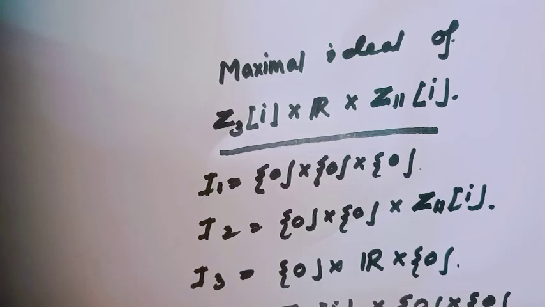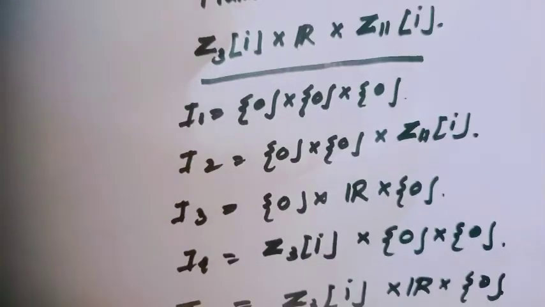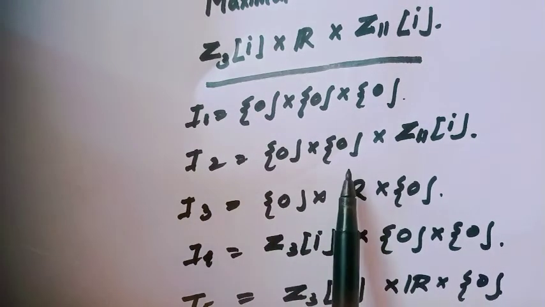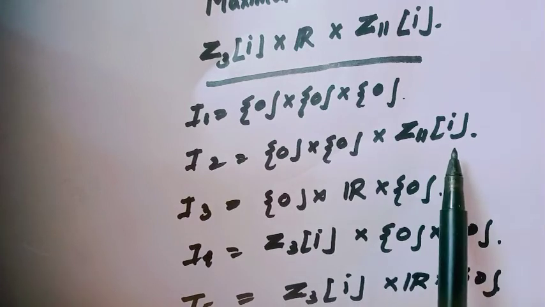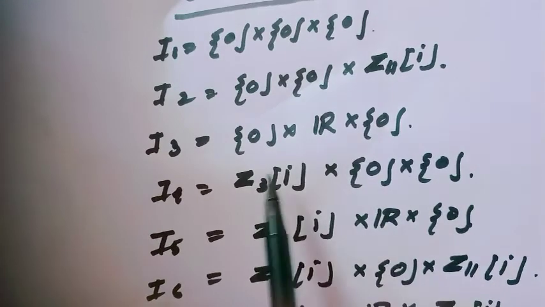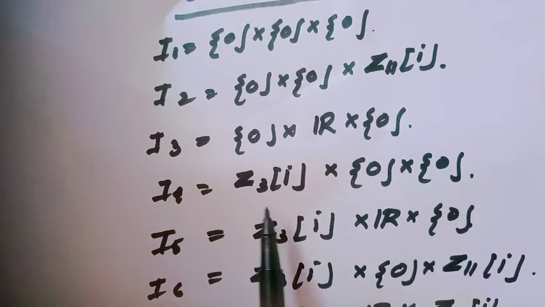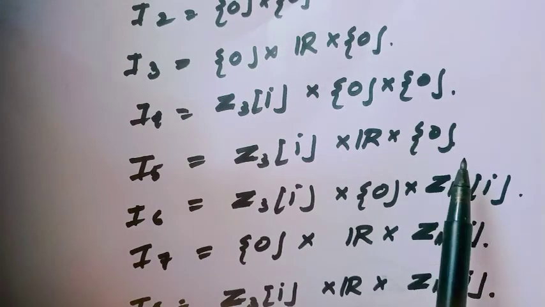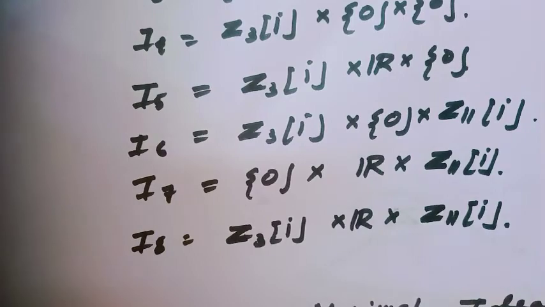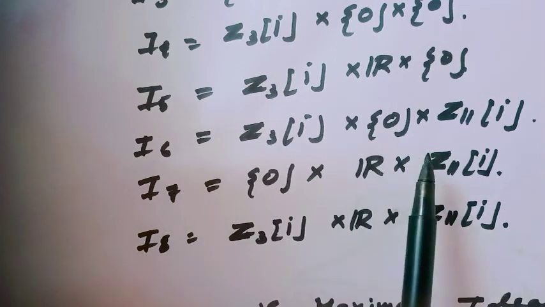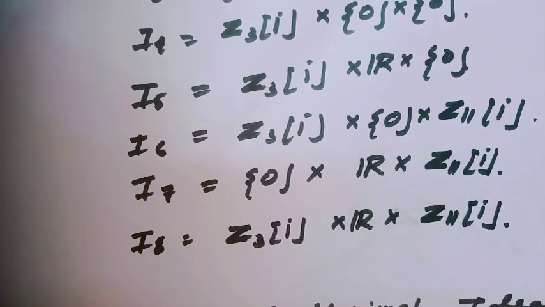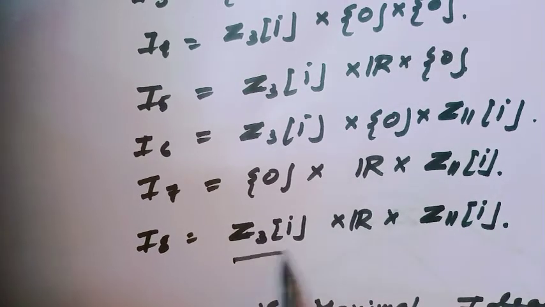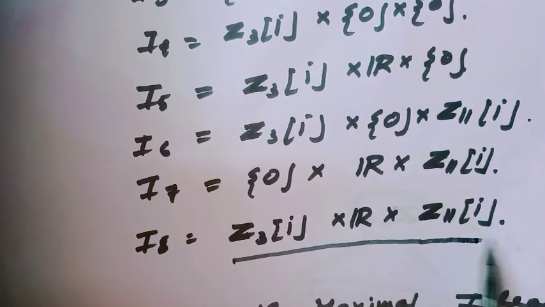We all know there exist 8 ideals: I1 is the set containing 0, I2 is 0 cross 0 cross Z11i, I3 is 0 cross R cross 0, I4 is Z3i cross 0 cross 0, I5 is Z3i cross R cross 0, I6 is Z3i cross 0 cross Z11i, I7 is 0 cross R cross Z11i, and I8 would be the whole ring, that means Z3i cross R cross Z11i.